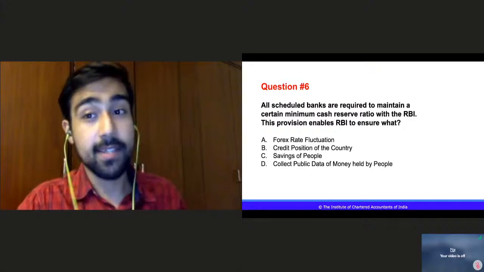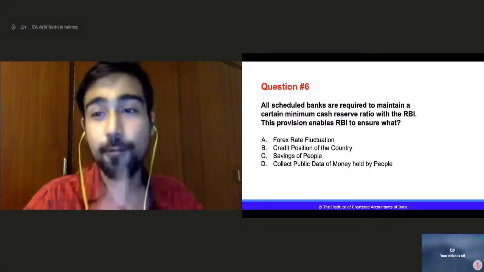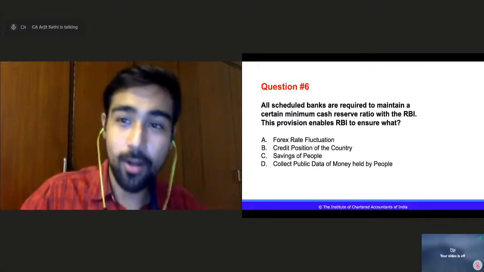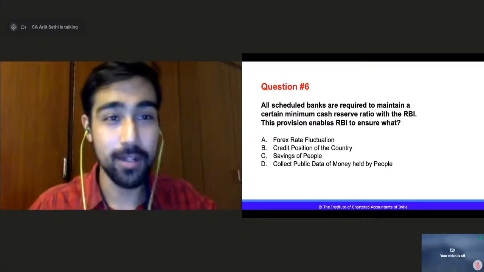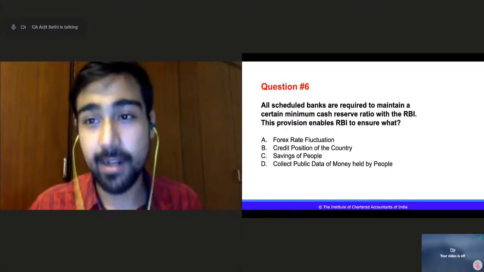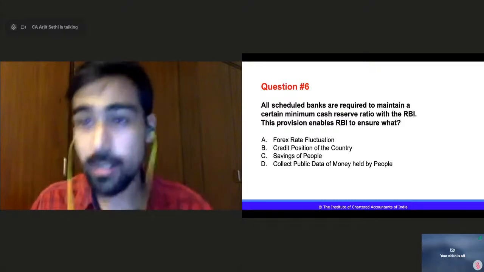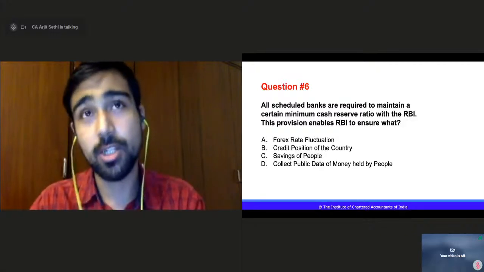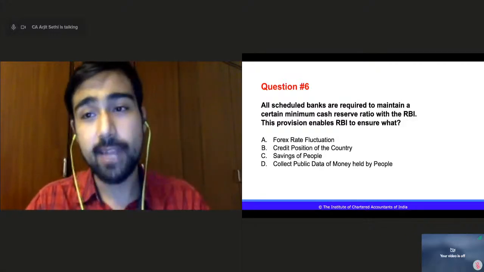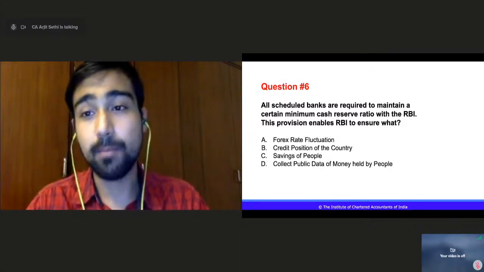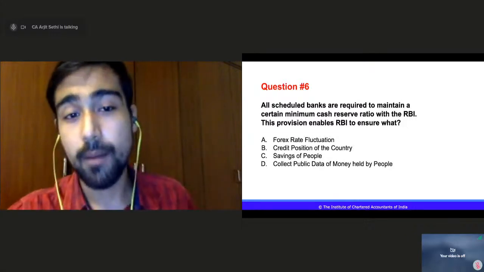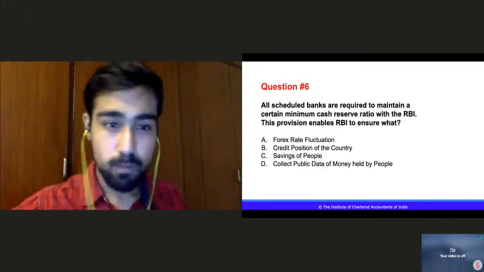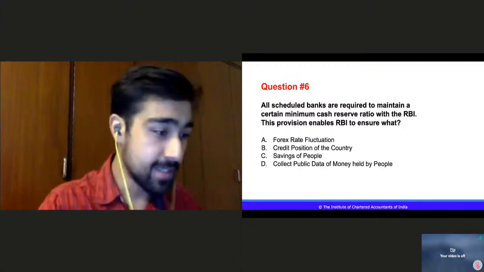I think it's a concept based question, and this is what I want to focus more on, right? We are done with easy questions: who is what, who did what, when did that happen. Let us go to the concept part. All scheduled banks have to keep CRR. Why does RBI want banks to keep a CRR? Is it for forex rate fluctuation? Is it for credit position? For savings of people? Or is it to collect public data of money held by the people? Let us see who can answer that.